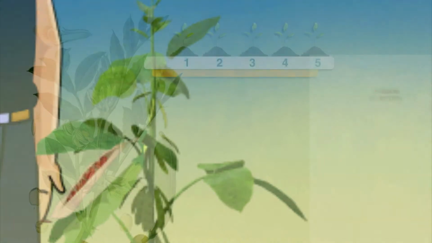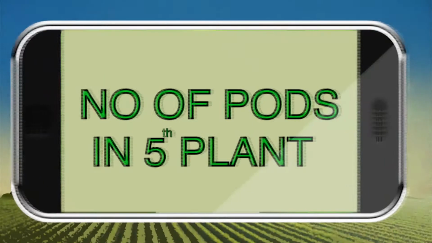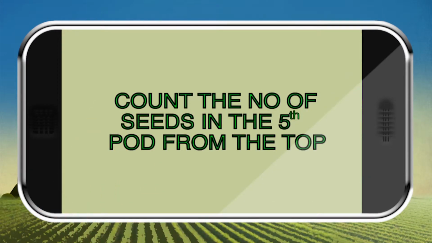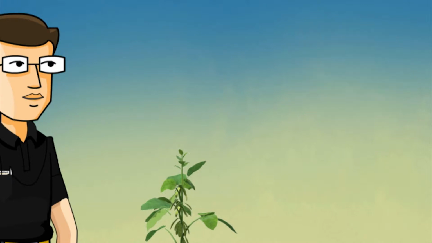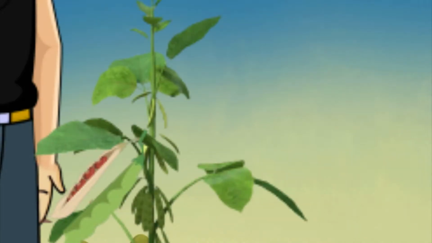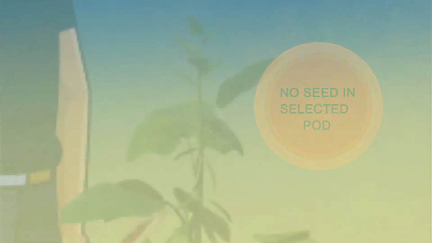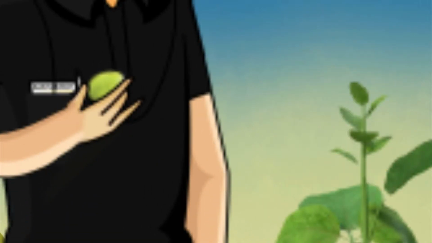This forces us to select a random plant in the row rather than taking a risk of selection bias, where we would be tempted to pick a healthy looking plant if left to choose the plant ourselves. After entering the number of pods, the app automatically generates a random selection of a pod, perhaps the 5th from the top, and directs the extension worker to count the number of seeds in this pod. In case the selected pod has no seeds showing due to immaturity of the pod, a nearby pod which can be seen to have developed seed bumps should be picked and counted instead.